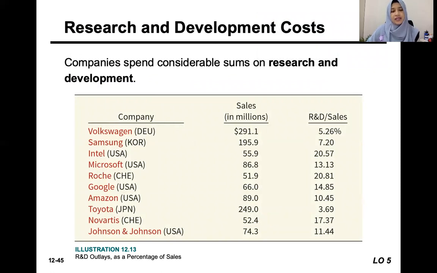If you can see here, basically the technological, electronic related companies like Samsung, Intel, Microsoft, Google, Amazon, they are spending a lot on research and development.